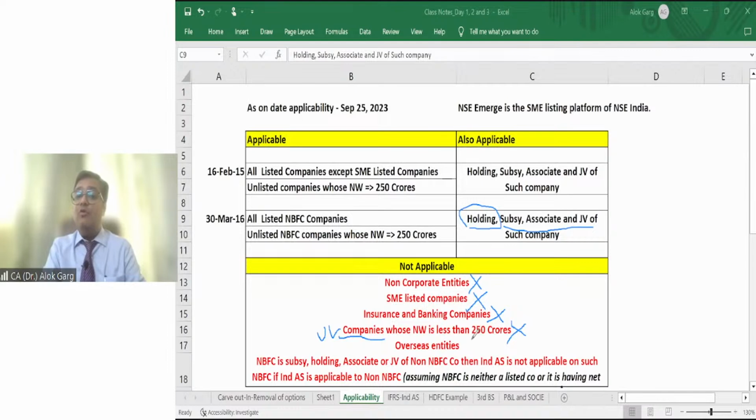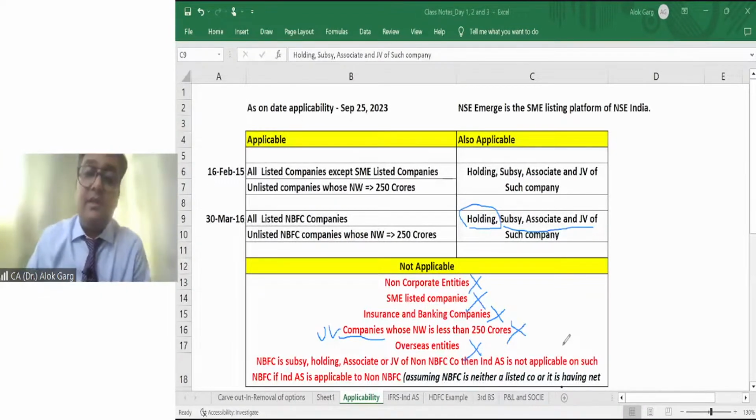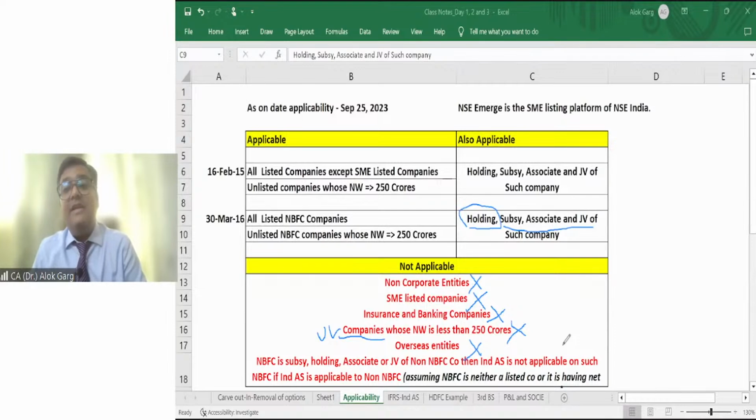Sir, what about overseas entities? What about foreign company? For example, I am an Indian company, Reliance. I have a subsidiary in USA. I have a subsidiary in UK. Sir, what about those subsidiaries, is Ind AS applicable to those subsidiaries? Answer is no. Those subsidiaries were never preparing under AS in their local regulations. In their local jurisdiction, they were following the local framework, like US entity is following US GAAP, UK entity is following IFRS, right?